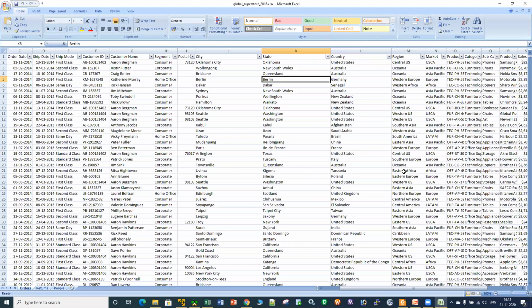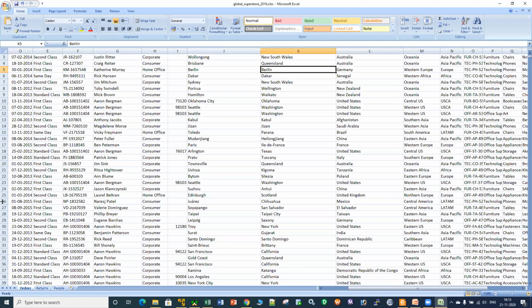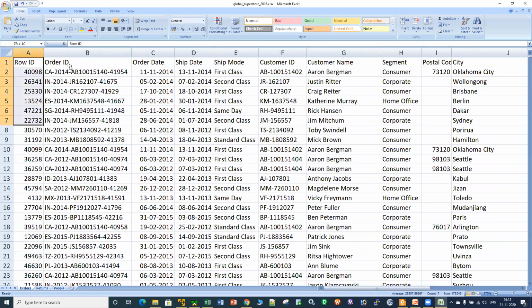And if you have clarity that, okay, this is the requirement and this is the thing which I have to make, then the other 50% of the battle will be won, right? Now let me zoom in first. The data we have in this Excel file is row ID, order date, shipping mode, customer ID, customer name and all. So it looks like an e-commerce website's data where we have some order ID, an order date, customer ID, and customer name available.